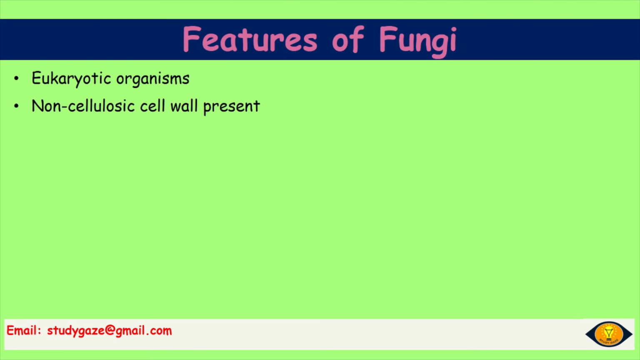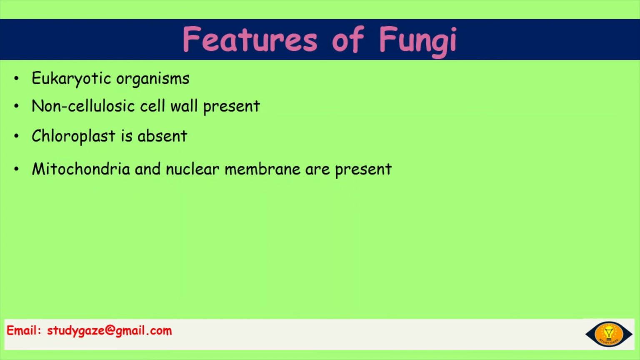Moving on to fungi. They are also eukaryotic organisms. Non-cellulosic cell wall present. Chloroplast is absent. We already know that they are heterotrophic. Absorption is their mode of nutrition. So chloroplast, which is required for autotrophy, is absent in this case. Mitochondria and nuclear membrane are present, that is, the cell structure is more complex now.